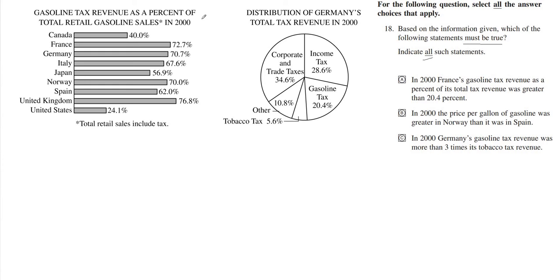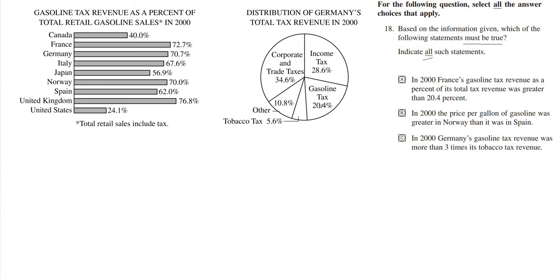Now you can look up here and you can say, look, this actually has gasoline tax revenue, and they're talking about gasoline tax revenue. But remember, what they're saying is gasoline tax revenue as a percent of its total tax revenue. Now this is gasoline tax revenue as a percent of total retail gasoline sales. That's not the same thing. This is Germany's distribution of total tax revenue.